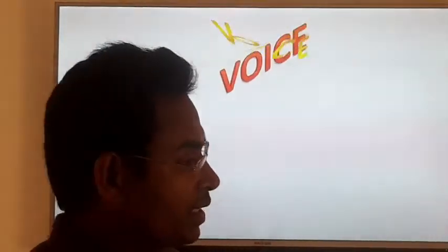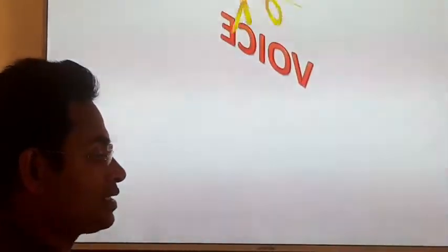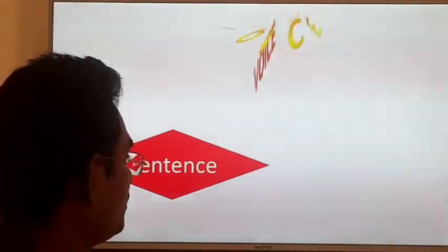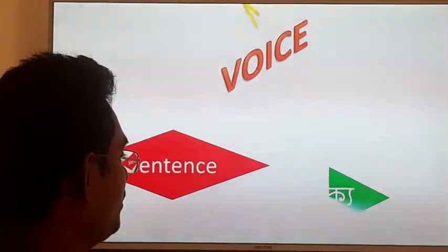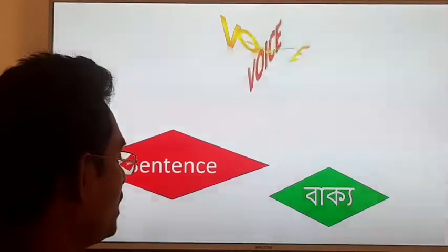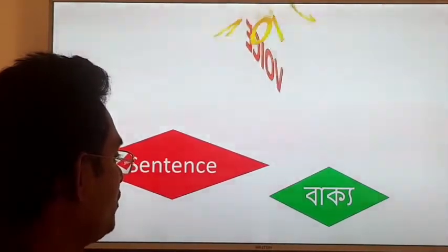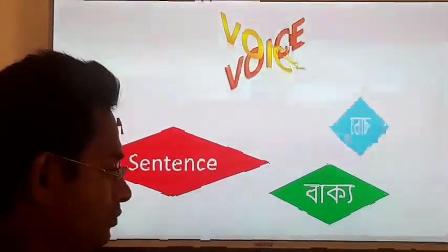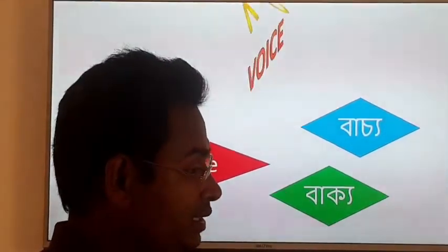Voice is one kind of sentence pattern, according to English grammar. In Bengali, it is বাক্য. According to Bangla grammar, we call voice বাচ্য. Clear? So let's start.